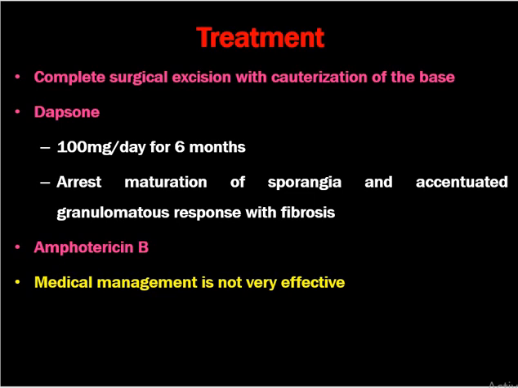How to treat rhinosporidiosis? Complete surgical excision with cauterization of the base is one of the key treatments for rhinosporidiosis. Otherwise, the organism stays in the nose and might recur after surgery. Dapsone is given as 100 mg per day for 6 months. The role of dapsone is to arrest maturation of sporangia and accentuate the granulomatous response with fibrosis. So, when there is fibrosis, there is less chance that the organism might grow, or epitheliomatous reaction will not happen when there is increased fibrosis.